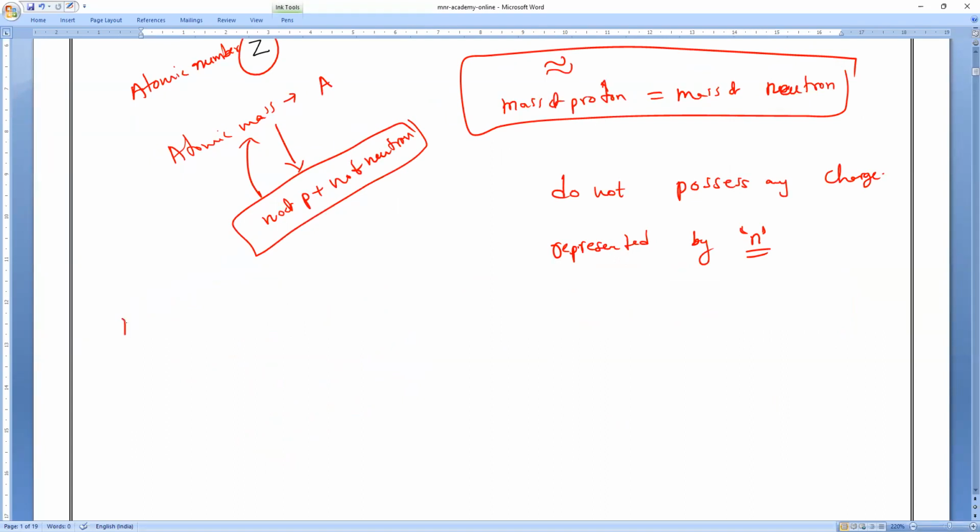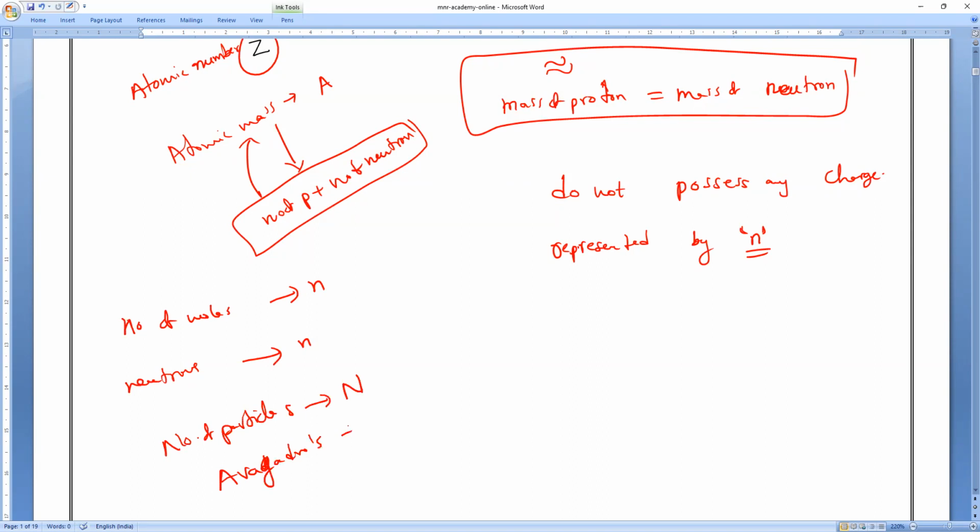Now again I'm saying, number of moles is also small n. Neutrons are also represented with a small n. Number of particles is represented with a capital N. Avogadro number, what is the symbol? N naught. So don't get confused with the symbols. Number of moles is also n, neutrons also n, only the symbol. Okay, everybody?